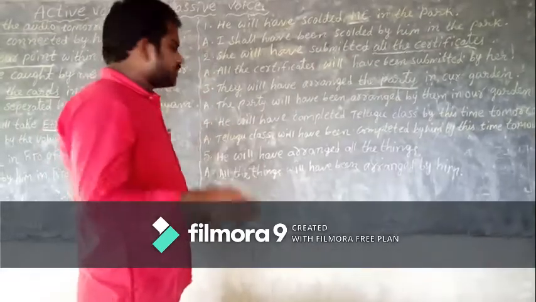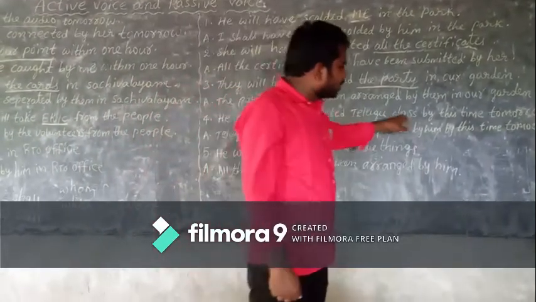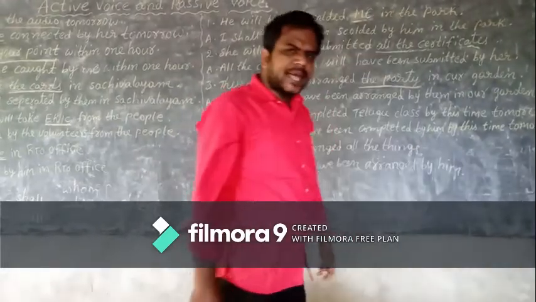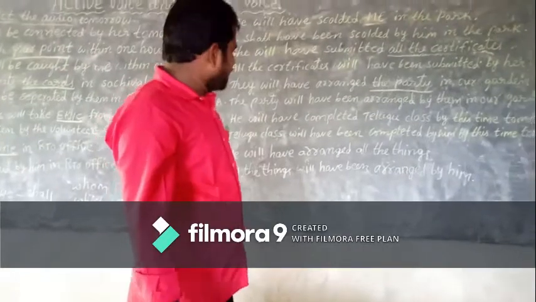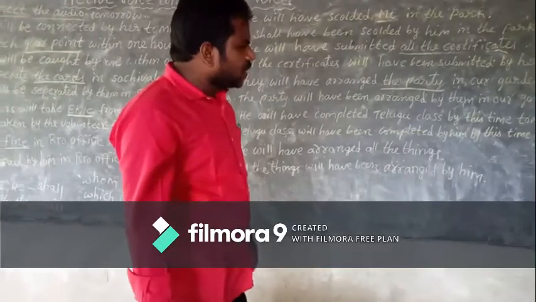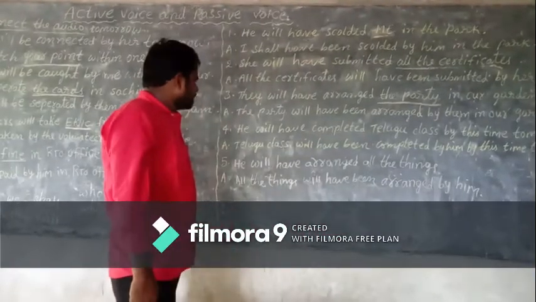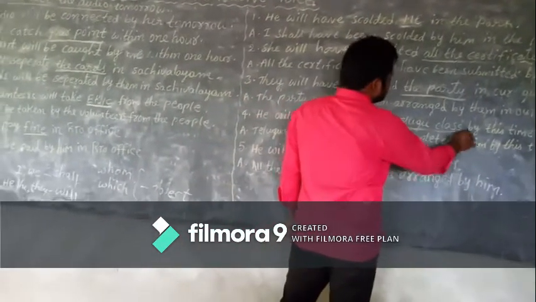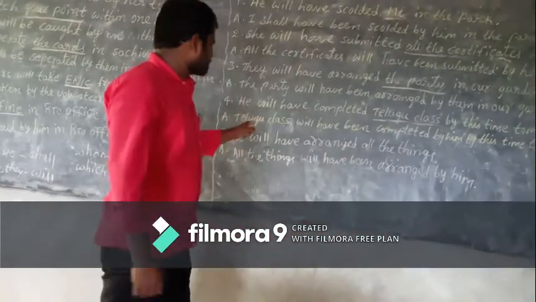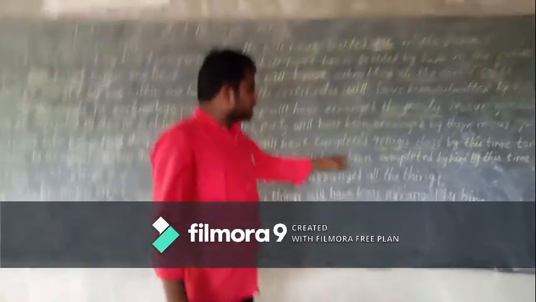Fourth example. He will have completed Telugu class by this time tomorrow. Yes, children. So first, object should be changed as subject: Telugu class. Second rule, be form. Will have, it carries been.